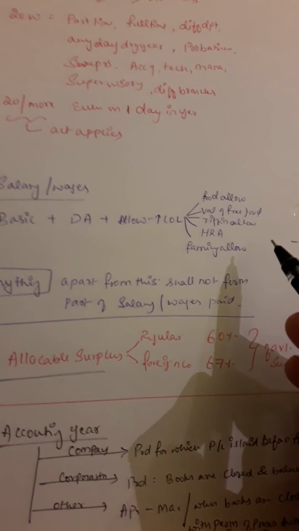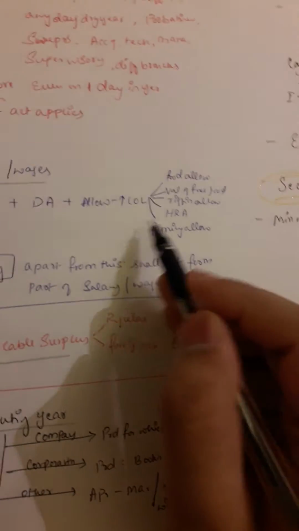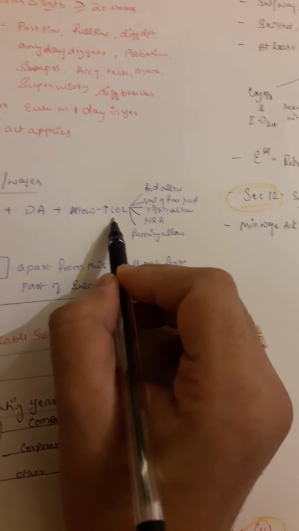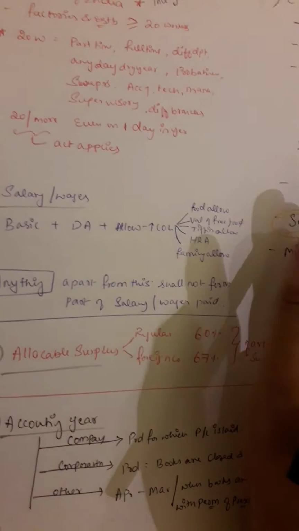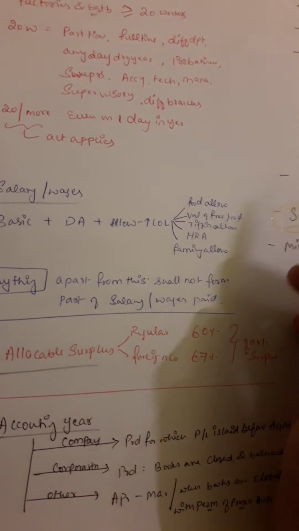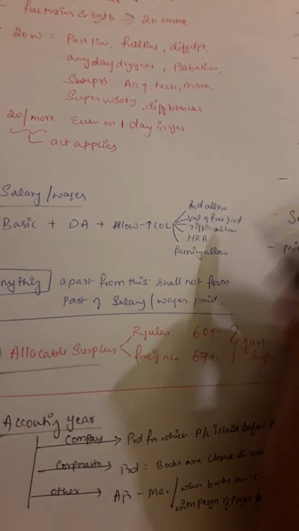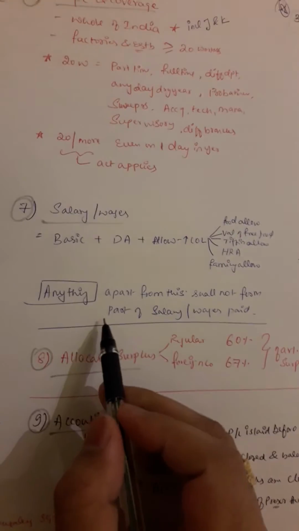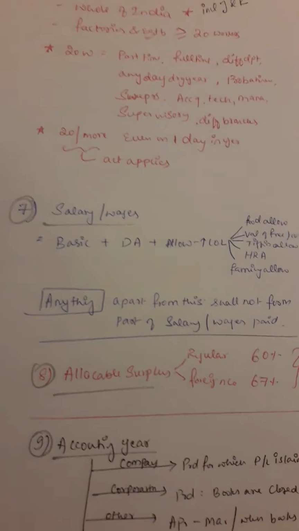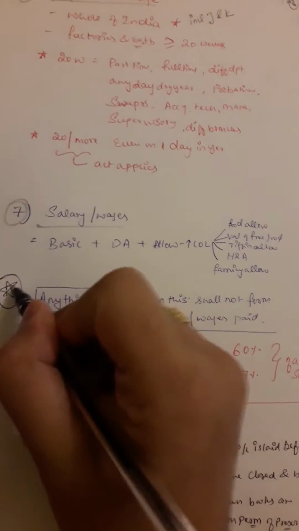So family allowance. And makan, house rent allowance. So roti kapda makan. Basic plus DA plus allowances that improve the cost of living. Roti means value of free food and tiffin allowance. Kapda I told is family allowance, and makan is house rent allowance. Anything apart from this shall not form part of salary. Very important, this was asked in the mock test paper.